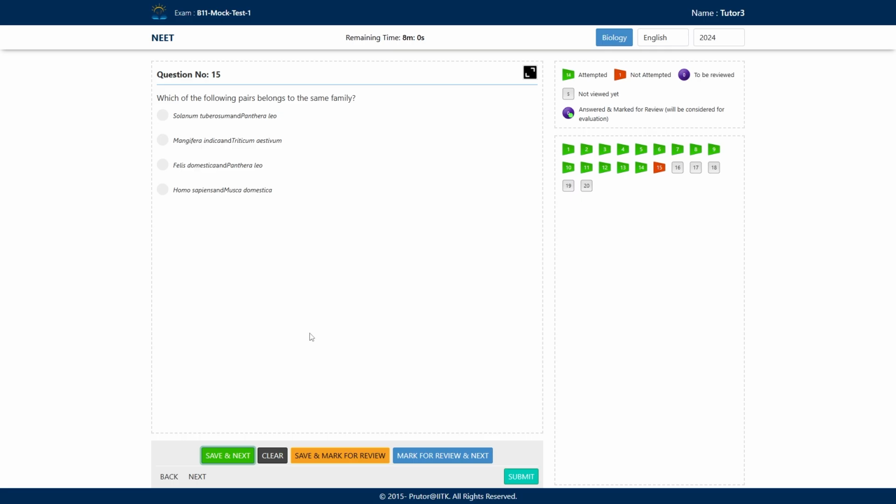Triticum aestivum is not in the Mangifera indica family. Triticum belongs to the Gramineae family, so this is not the correct option. Look at option C. Felis domestica is again Felidae, and Panthera leo also belongs to Felidae, right?